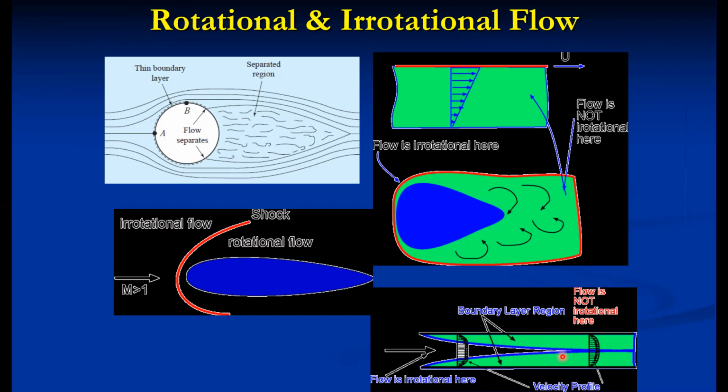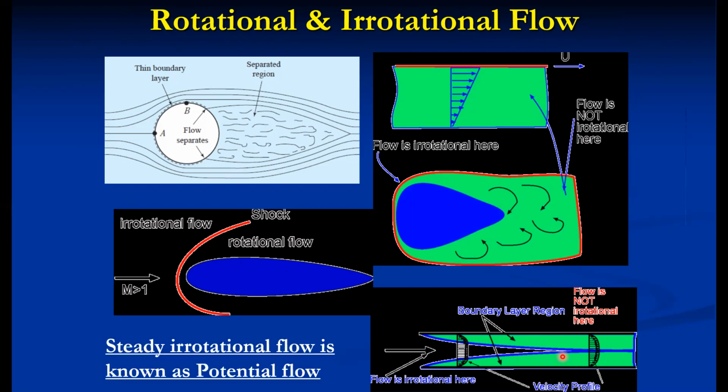In other words, if the flow is affected by the boundaries, if the flow is affected by the viscosity, then it is called a rotational flow. If it is not affected by the boundaries, or viscosity is immaterial there, then the flow is called a potential flow. Because in the potential flow, the fluid particles are moving at their own full potential.